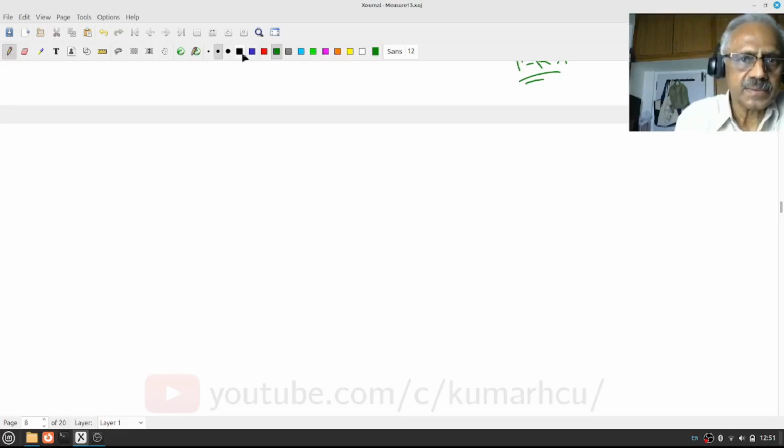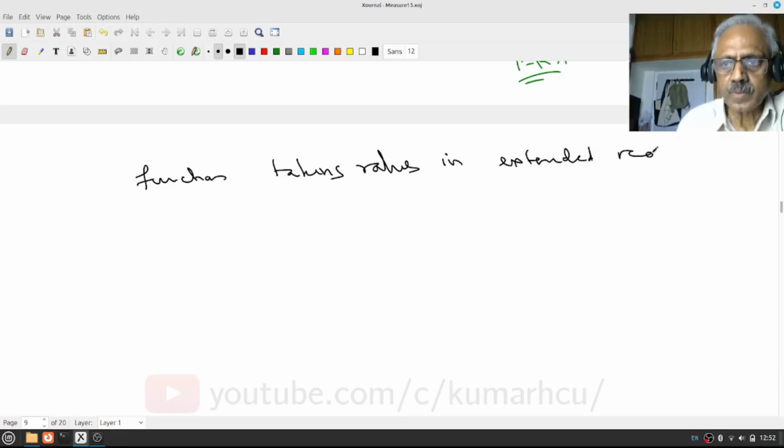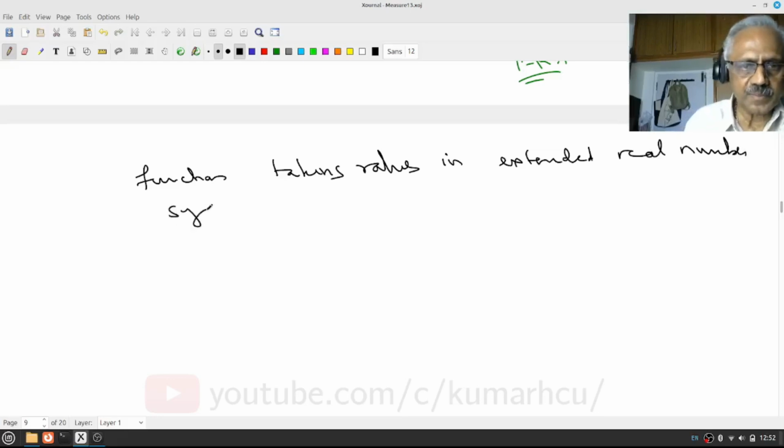Now let's come back. But most often in measure theory, we have to deal with functions taking values in the extended real number system. What does that mean?